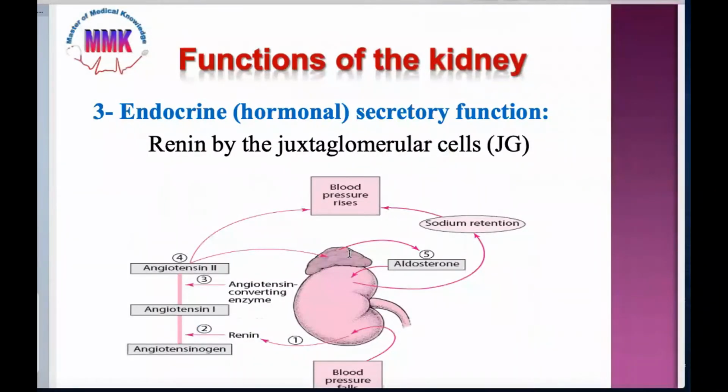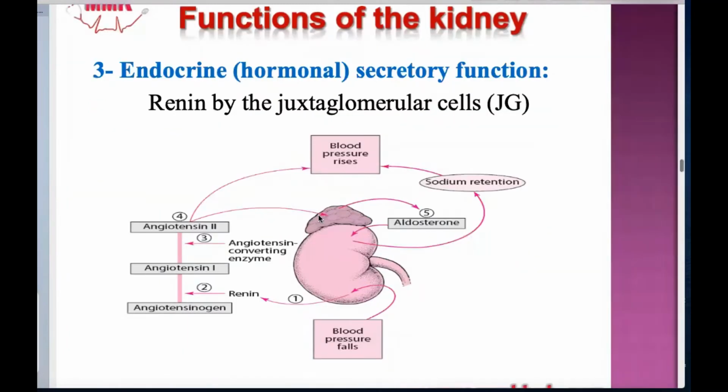Then the third important function of the kidney is the endocrine function. Endocrine function means secretion of hormones. Which hormone is released? That is renin. In the kidney, there are the juxtaglomerular cells. These juxtaglomerular cells secrete renin, and renin has a very important function in the regulation of blood pressure. So if our blood pressure falls, the juxtaglomerular apparatus in the kidney releases renin.